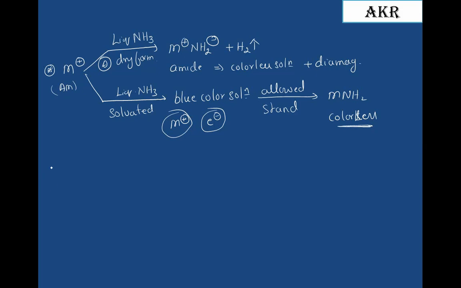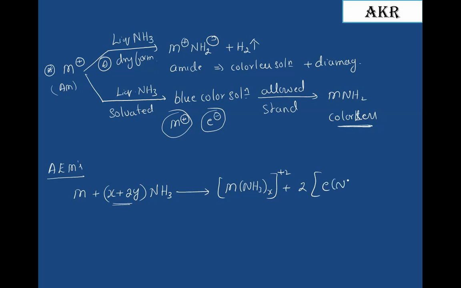Coming to alkaline earth metals, whenever the alkaline earth metal is made to react with ammonia, it forms M(NH3)x 2+ plus 2e(NH3)y minus. It is also a blue colored solution. Please note it down.